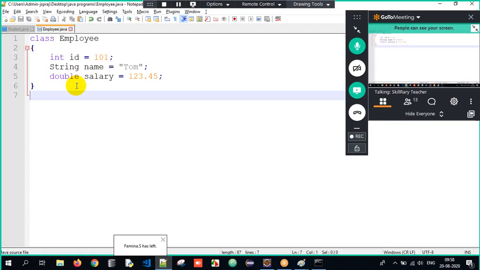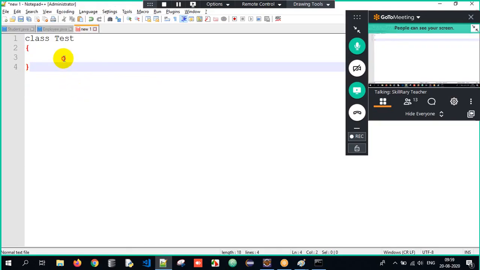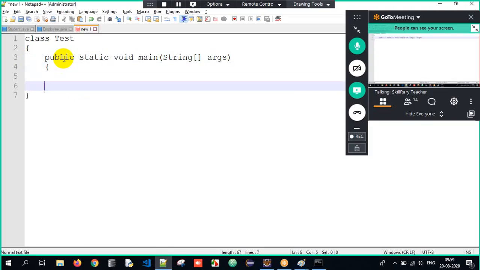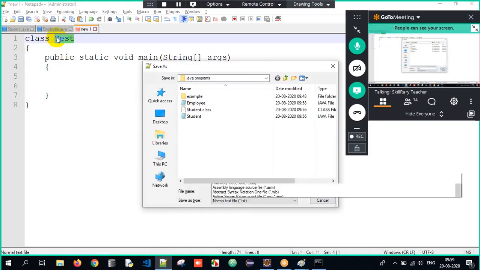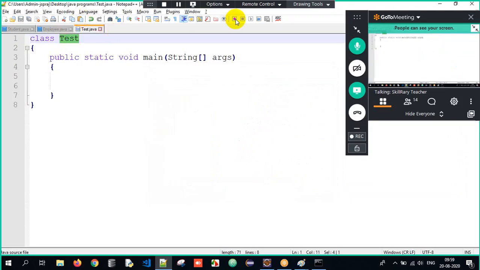I will create one more class. Control N. I will have a class called Test, open curly braces, close curly braces. Here I will have my main method, public static void main within parentheses, String array of arguments, open curly braces, close. Let me save that particular file as Test.java, a Java source file. I save it.